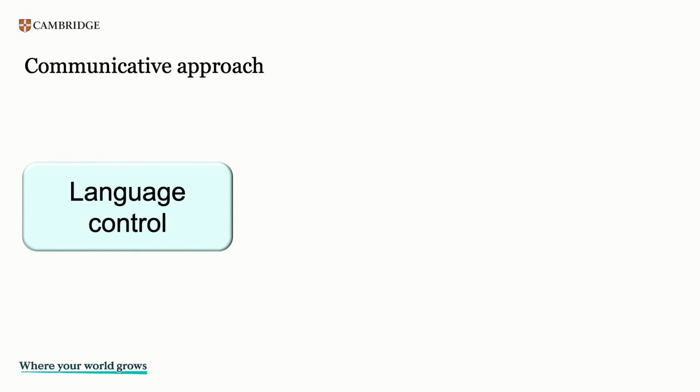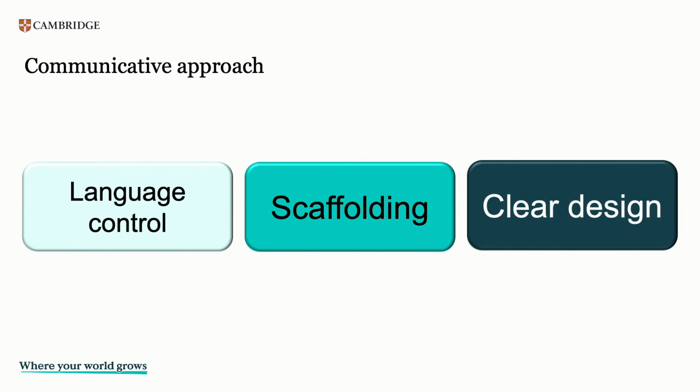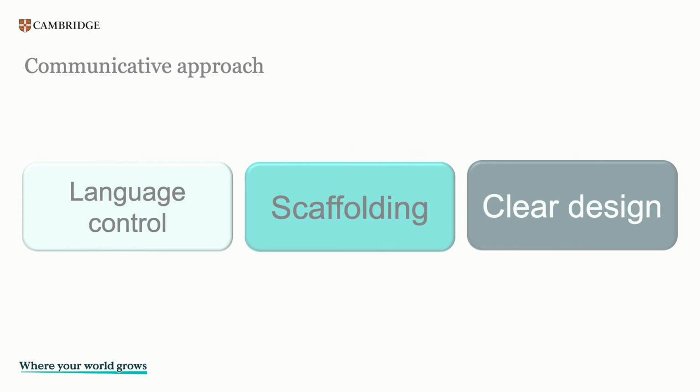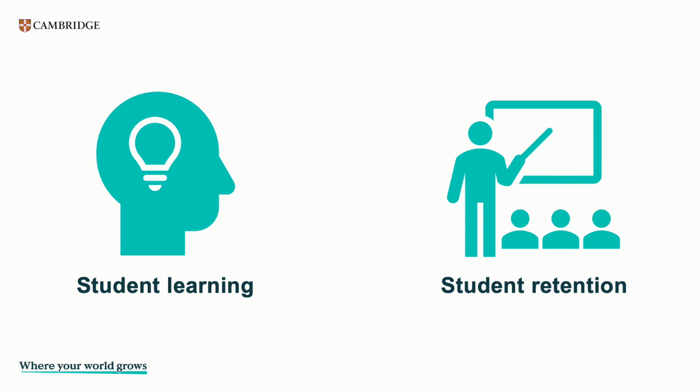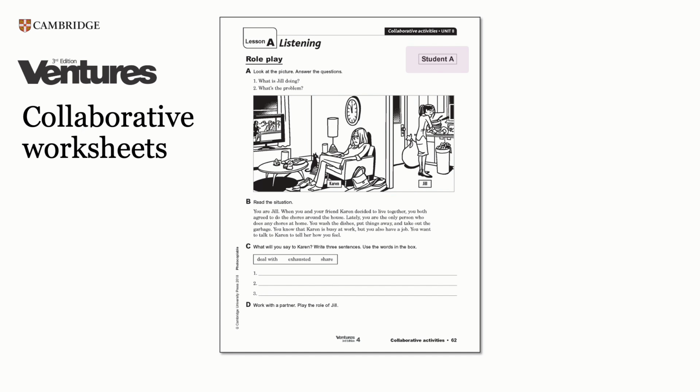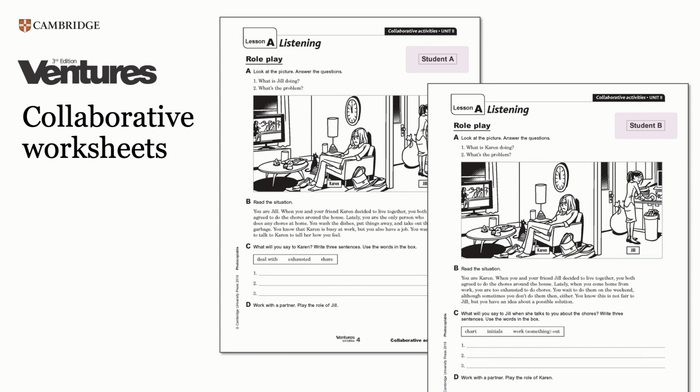Ventures' careful language control, scaffolding, and clear design give students the support and confidence they need. This leads to increased levels of motivation and participation, facilitating student learning, student engagement, and ultimately, student retention. Communicative, community-building supplementary speaking activities are available as teacher resources to add variety and help teachers keep things fresh. There are collaborative worksheets for each lesson to develop cooperative learning and community building within the classroom. There can be pair work, group work, or whole class activities, and they provide a fresh way for students to reinforce what they've just learned.